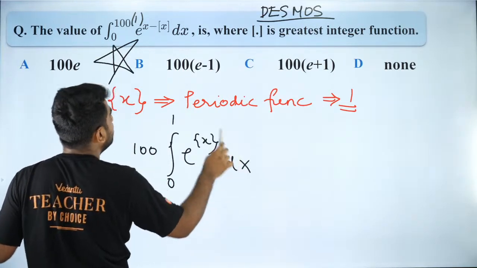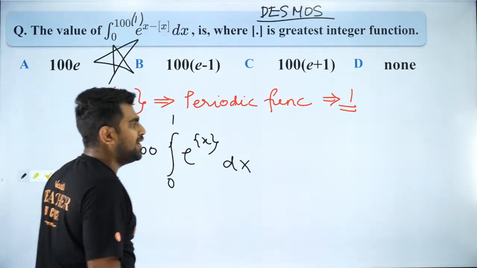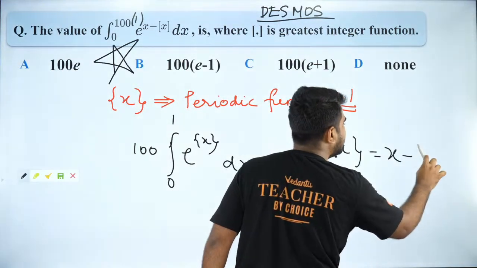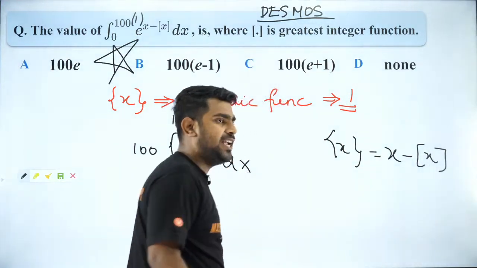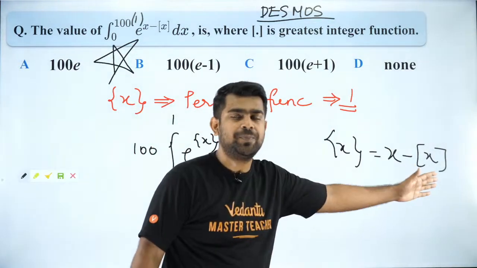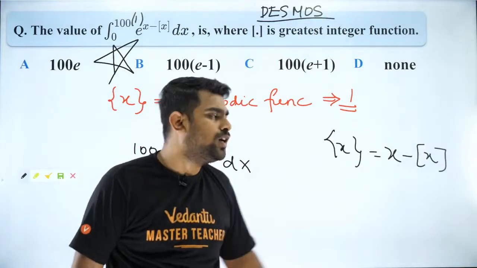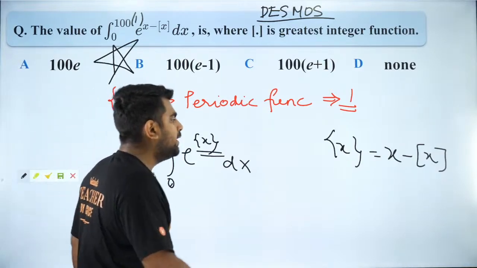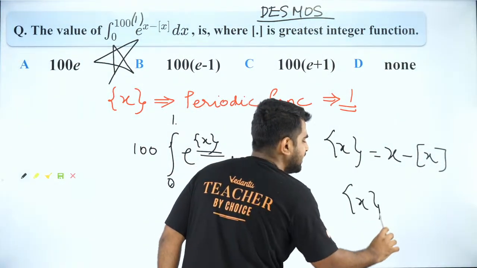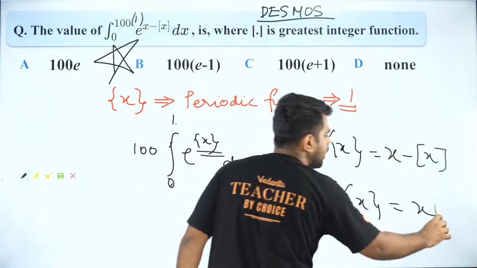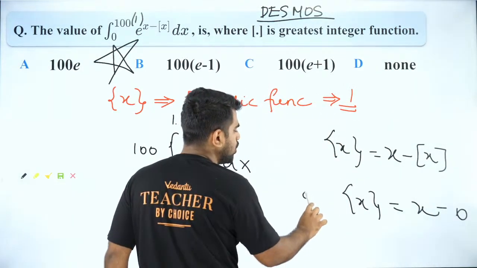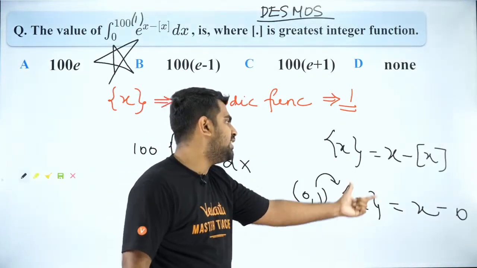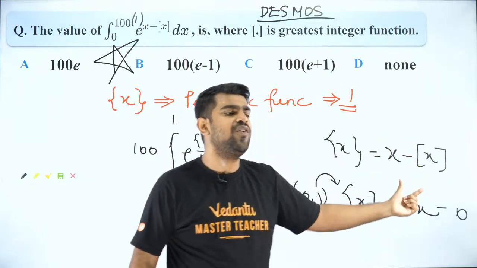Isn't that right, guys? Because what is fractional part of x? Fractional part of x is nothing but any number minus its integer part. Any number minus its integer part is called your fractional part. So now between 0 to 1, what is fractional part of x? Between 0 to 1, fractional part of x is equal to x, because this will be between 0 to 1. Are you guys clear? Between 0 to 1, fractional part of x is equal to x minus GIF of x. GIF of x will be 0.